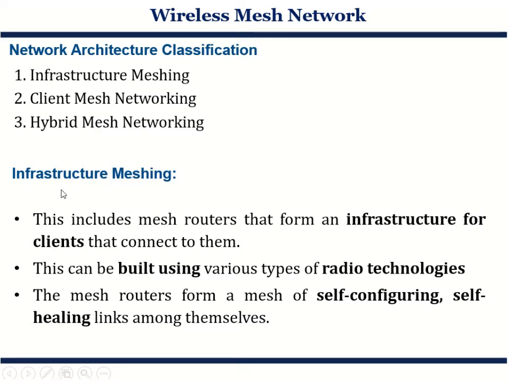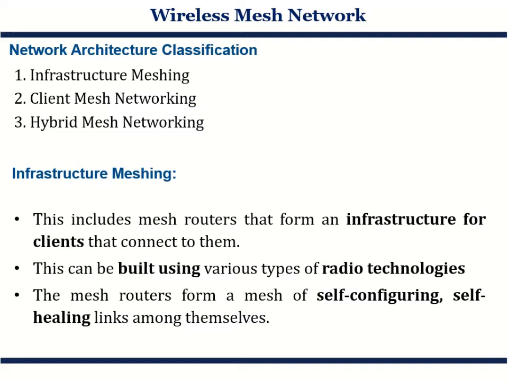As the name suggests, in infrastructure meshing the mesh routers include the infrastructure that the clients connect to. That can be built using different types of radio technologies. Again, as we discussed earlier, this will have self-configured and self-healing links among themselves.